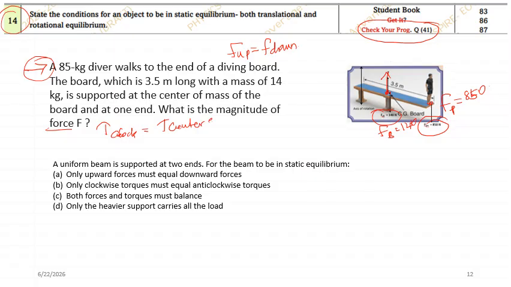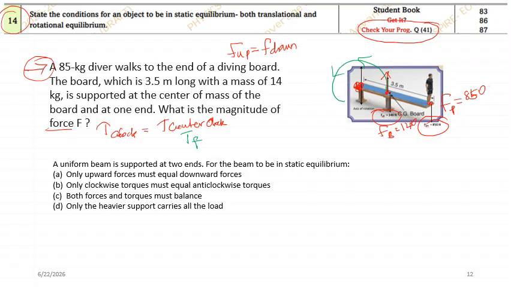Now again, how do you understand which is clockwise and which is counterclockwise? See, they have given this is the axis of rotation. I'll use another color. Look at F. F is upward. If I draw a circle like this, look, this is counterclockwise. So I have one force which is counterclockwise, I'll mention it as TF. Torque exerted by the force will be counterclockwise.